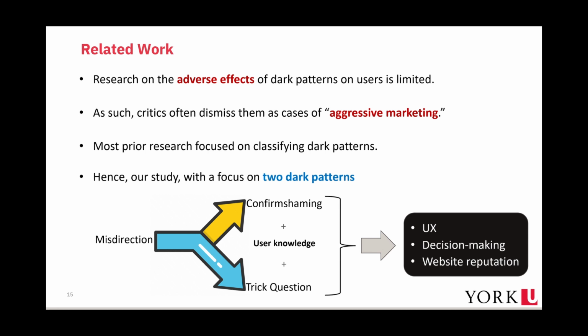Confirm shaming uses careful wording to guilt users into making the choice intended by the service. Similarly, trick question obscures the meaning of a question to make users opt for the service's intended choice. The aim of our study is to uncover, using an experimental design, the effect of these dark patterns and user knowledge on user experience, decision-making, and website reputation.